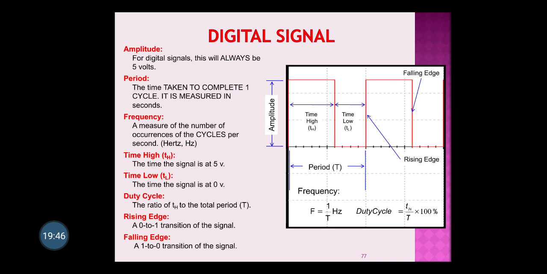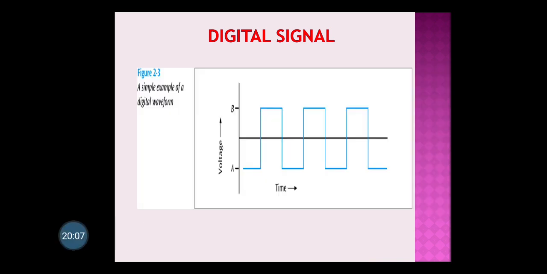Then there are the rising edge and the falling edge. The rising edge is very important. You can see from the x axis, from 0 voltage it rises to the highest voltage, that is your rising edge. And when it comes from 10 volts directly to 0, that is your falling edge. This is one more image of a digital signal.